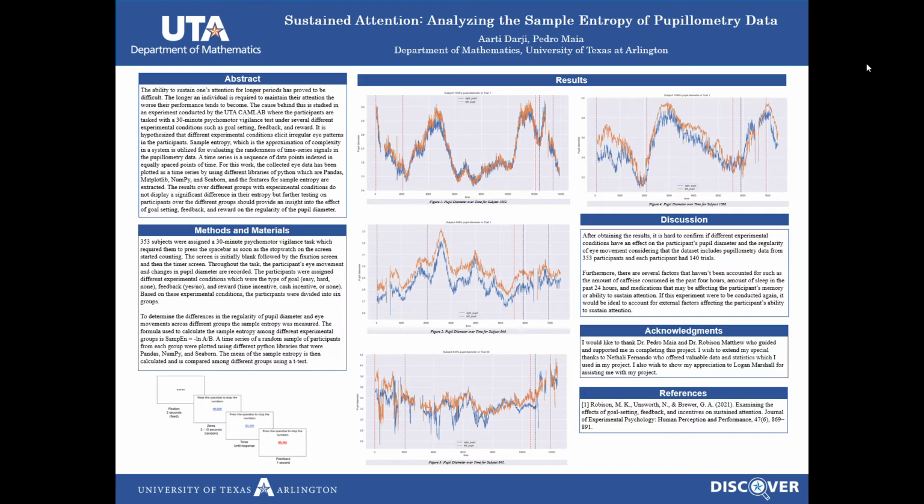Each participant goes through 140 trials and an eye tracker records their left and right pupil diameter along with their gaze positions. The experimental conditions vary from participant to participant regarding the type of goal, feedback, and reward. The data collected from all participants is then divided into 6 groups, each of which having a different set of conditions.